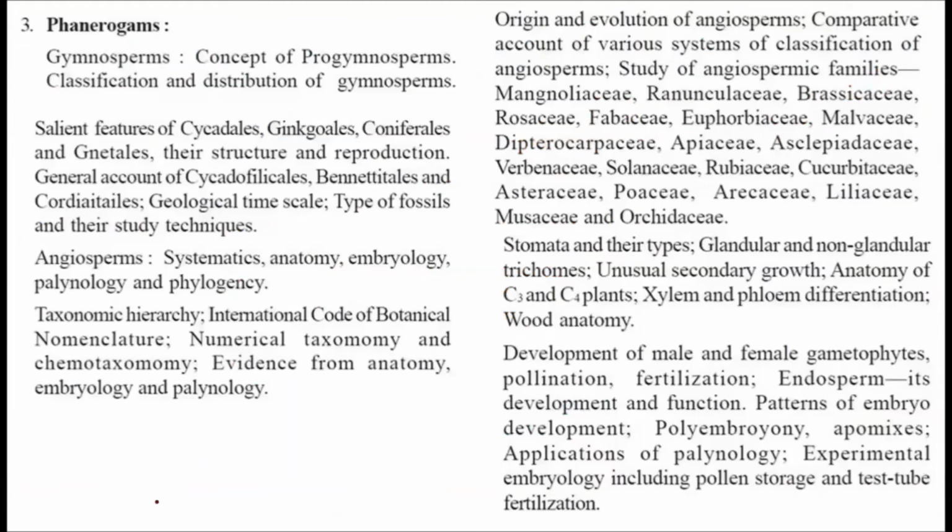All right, now consider this. This is your syllabus. We are studying paper 1 and chapter 3, that is the phanerogams. Under this phanerogams, you have to study the gymnosperms as well as the angiosperms. Okay, we are here at the general accounts of the Cordiatales.